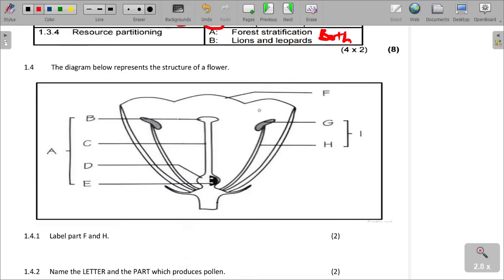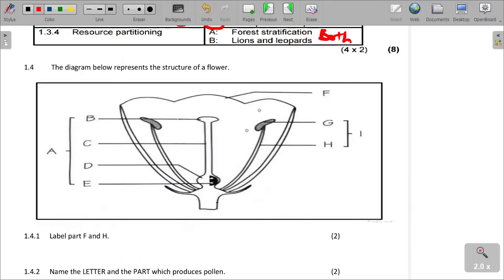It is quite interesting, which I once also said before. We once did it also in previous exam papers. So the structure of a flower is very important. We need to understand it. 1.4.1, label parts F and H.